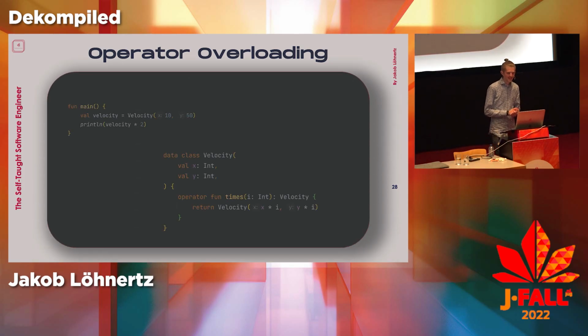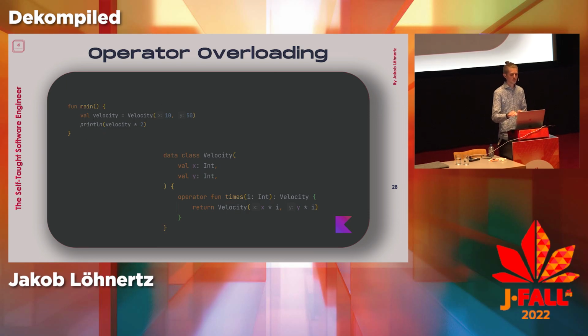What you can do in Kotlin, in case you're not aware, is overload some of the operators. Here, I have a class that is a vector of sorts, a velocity in this case, and you can overload, in this case, the multiplication sign to do whatever custom functionality you want. The way this works is you have to say operator fun, so there's a keyword as well.